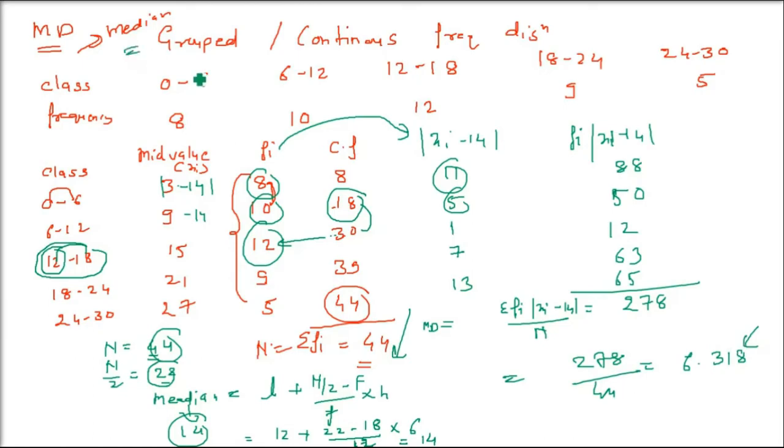Mean also you can find out. We'll see it later, because the mean X bar is given by A plus h bracket 1 by N sigma fi di, where di is xi minus the assumed mean divided by the class interval. Anyways, we'll see it later.